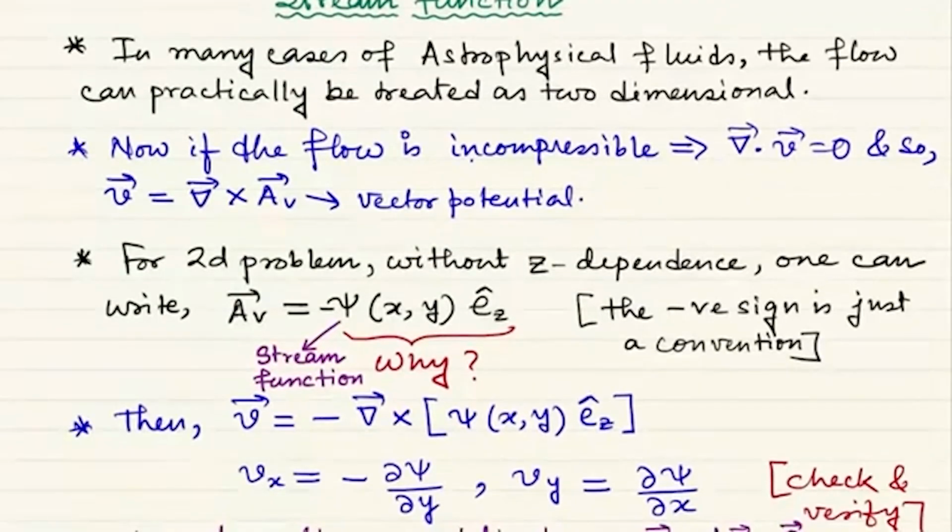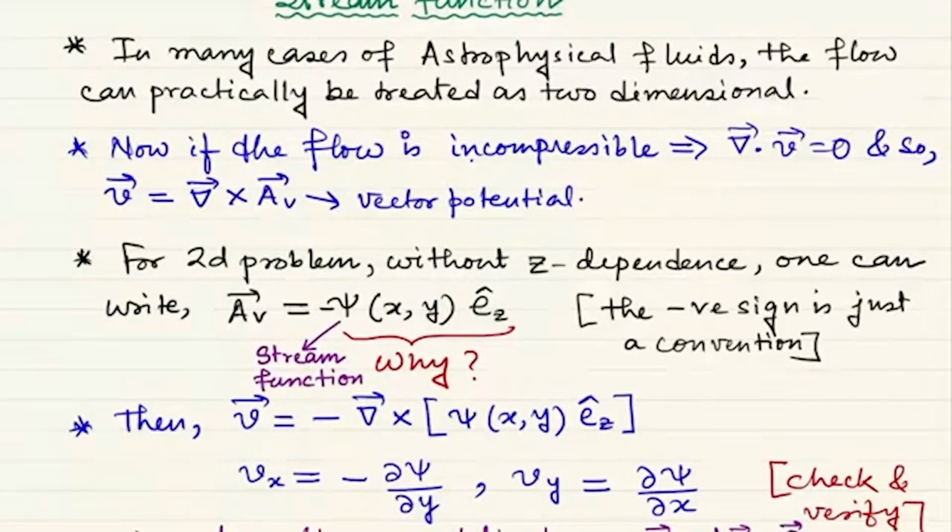First, let us start by saying that in many cases of astrophysical fluids, the flow is practically two-dimensional. This can happen, for example, when a cyclone is forming, or when we are talking about the dynamics of a disk, for example a galactic disk. So the flow is nearly two-dimensional. Then this concept of stream function can be of utter importance.